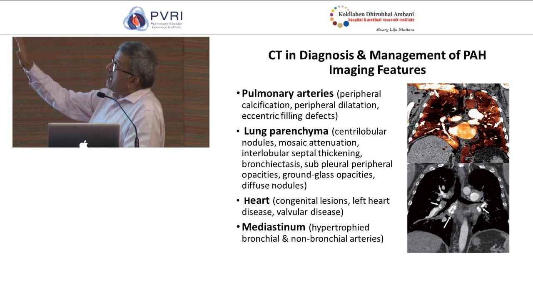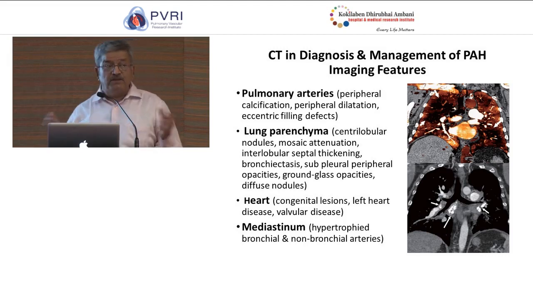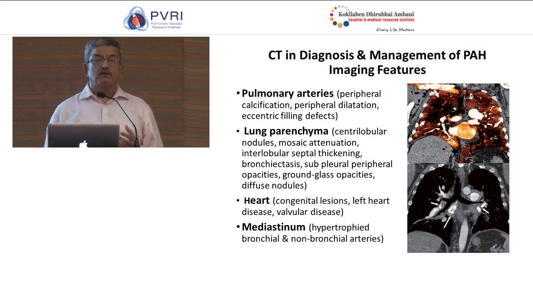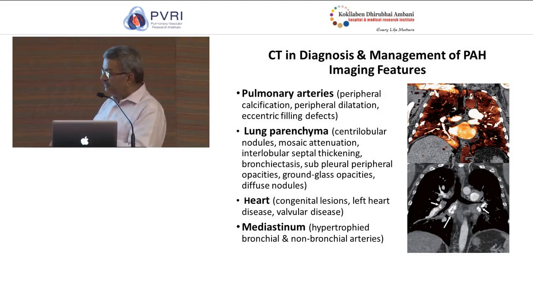So you can see imaging abnormalities in the pulmonary arteries. You can see imaging abnormalities in the lung parenchyma, in the heart for identifying structural abnormalities, and in the mediastinum. In some of these disease states, the mediastinum is also abnormal in some ways. So let's look at each of these individually.